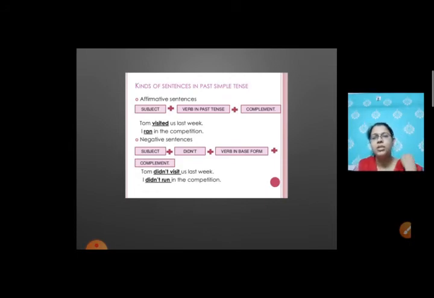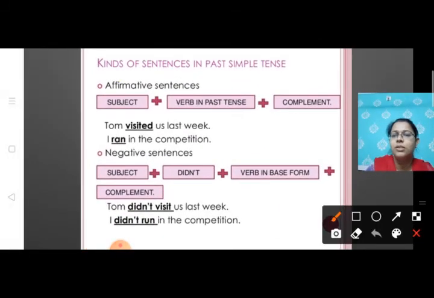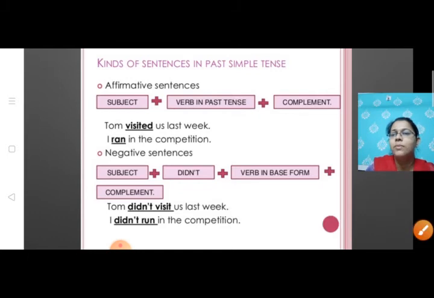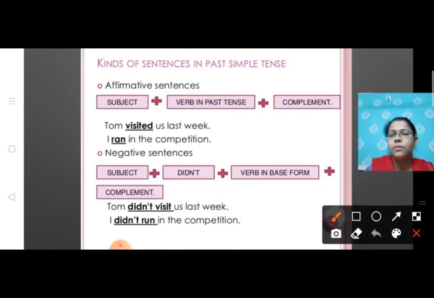Affirmative sentence means positive sentences. So let's see the formation of affirmative sentences. The first thing we are going to use is subject. Then comes the verb in past tense. The second thing we are going to use in affirmative sentences, verb in past tense. And the third thing would be complement. It could be an object or complement of the verb. For example, Tom visited us last week. Here the word visited is past tense of the verb visit and Tom is the subject.